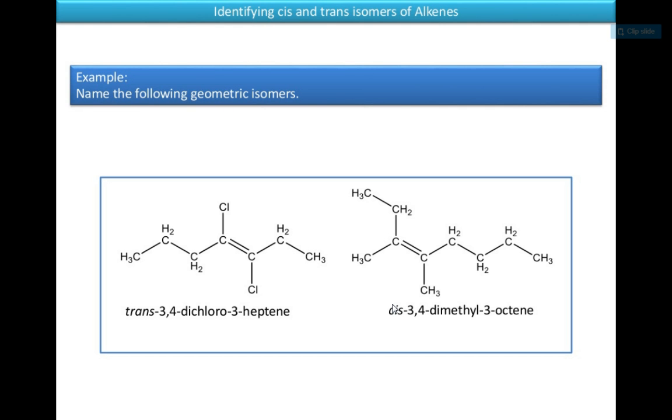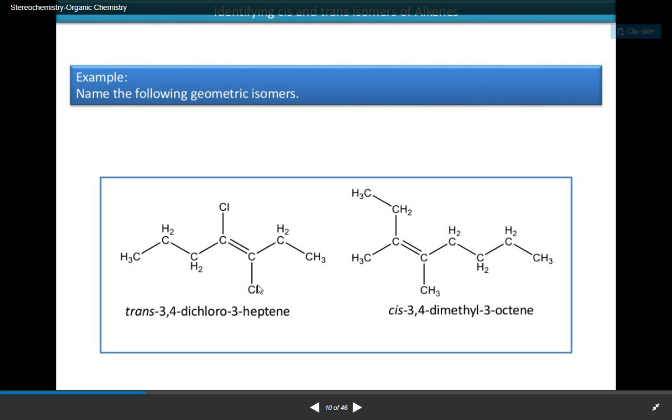See, here is a question for you. Name the following geometric isomer. See, the double bond is there. First of all, you count the number of carbon atoms. How many carbons are there? One, 2, 3, 4, 5, 6, and 7 carbon atoms. Means it is a hept. And as there is a double bond, it is ene.